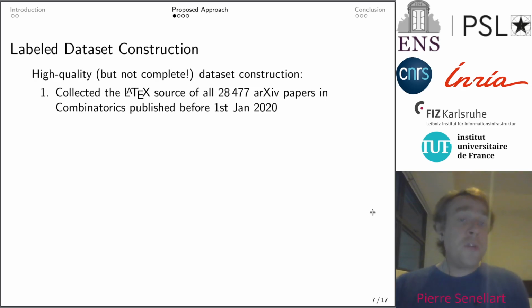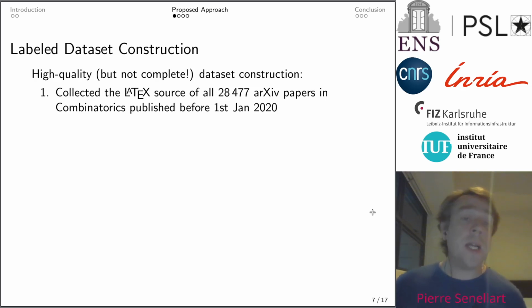For our approach, first we built a labeled dataset that is available online. You will find the link in the corresponding paper. The goal was to have a high-quality dataset that is not necessarily complete. The goal is to have high-quality pairs of definitions and definienda, not necessarily to extract all the definitions within a collection of articles.